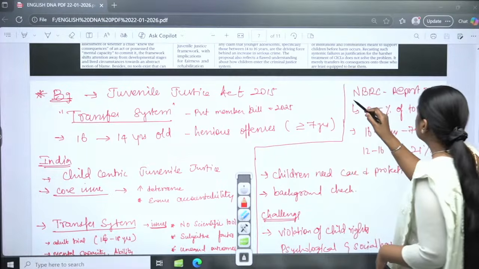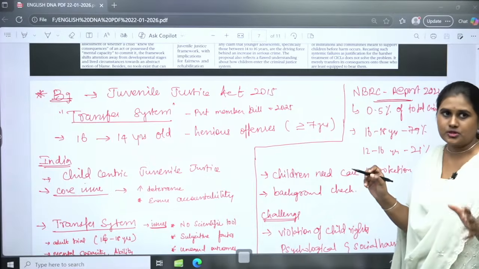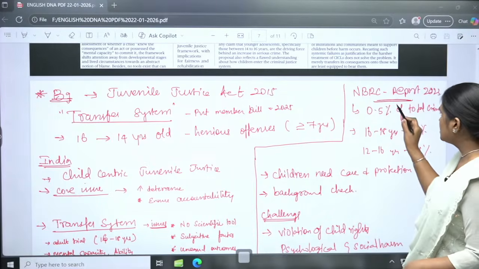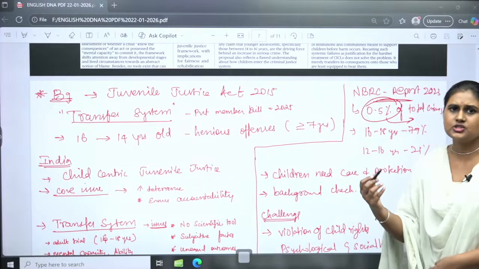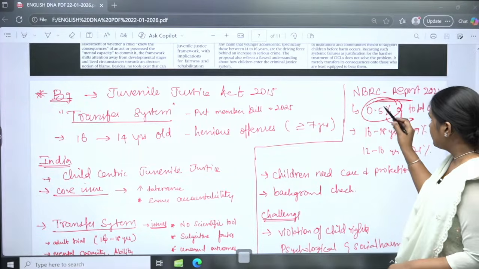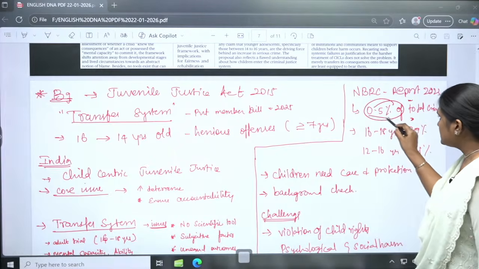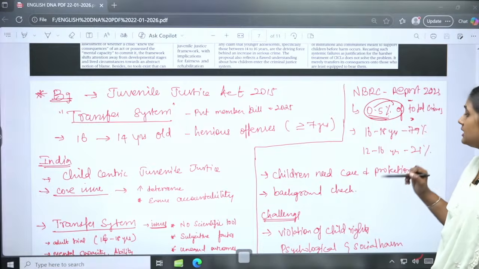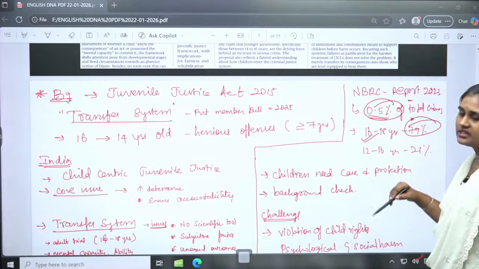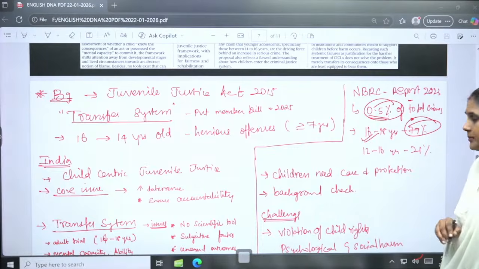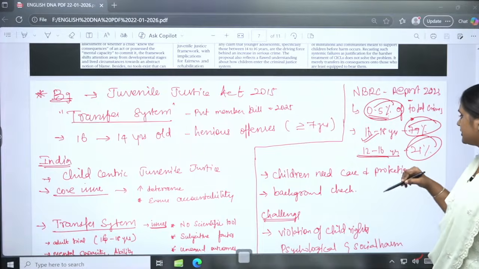Recently, the 2023 NCRB report has said that out of total crimes, only 0.5% are done by children. Okay. So when we see the crime rate, it is very clear that only 0.5% is there, and the 16 to 18 age group commits mostly 79% of the offences. And the age group between 12 to 16 has 21%.